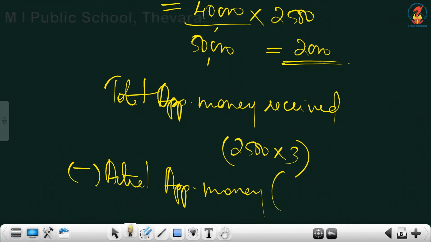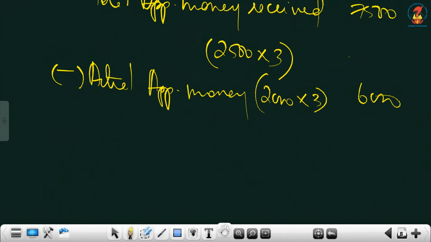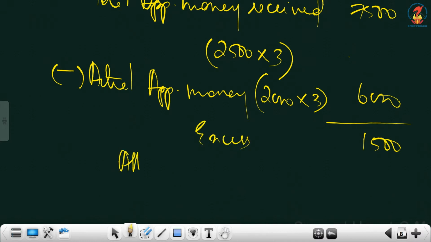This is the actual number of shares, so 2,000 into 3. So this is 7,500. This is 6,000. So the excess is 1,500. Next, what should be written? Allotment money.